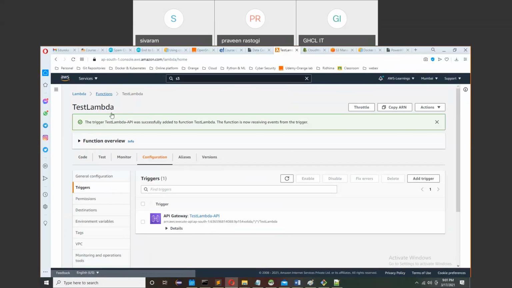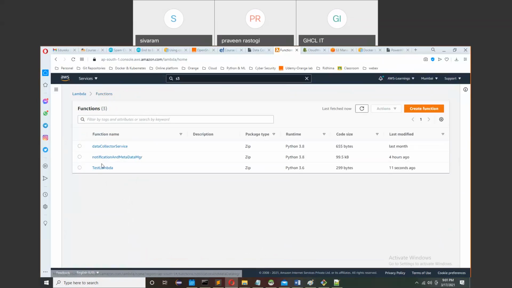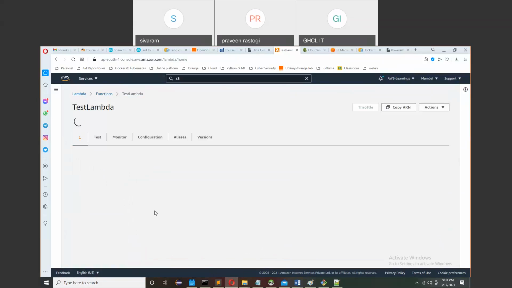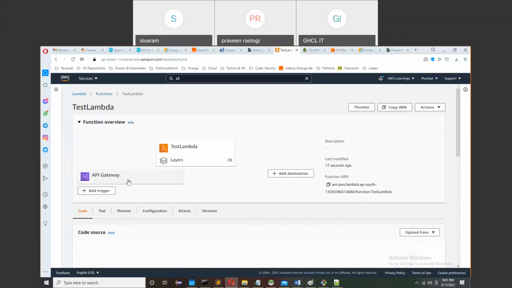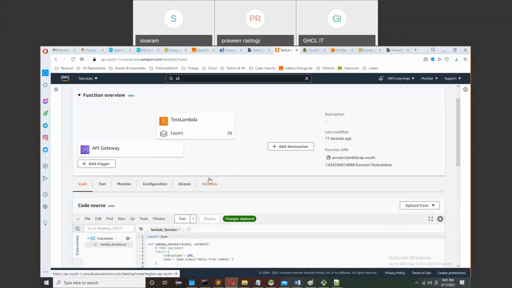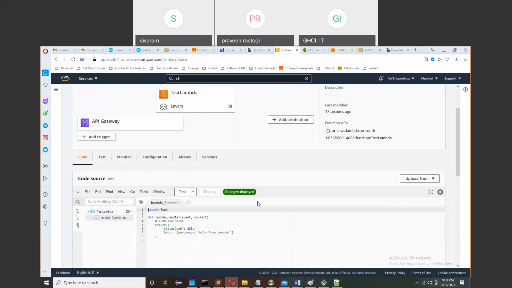This is the latest Lambda function that I have created. It is linked with API gateway. Now you can call it directly from your browser or somewhere.